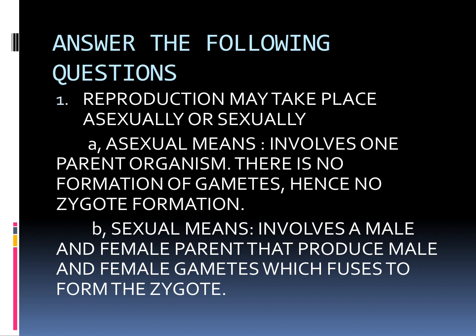Sexual involves a male and female parent that produce male and female gametes, which fuse to form the zygote.